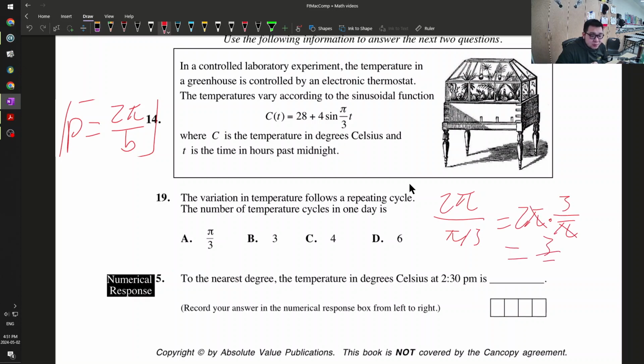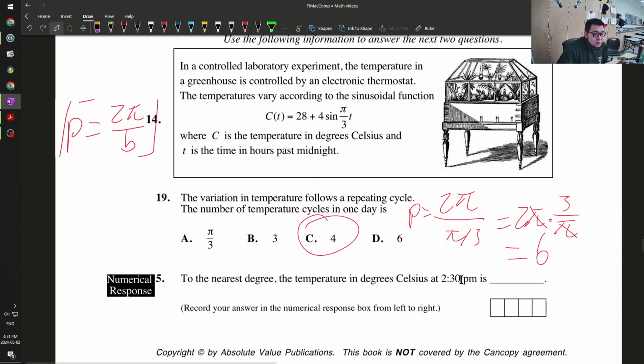The pis cancel. Sorry, 3 times 2 is 6. So that means every 6 hours there is a cycle. So my period is equal to 6. And how many 6-hour periods are in 24 hours? Well, 24 divided by 6 is 4, so 19 is C.